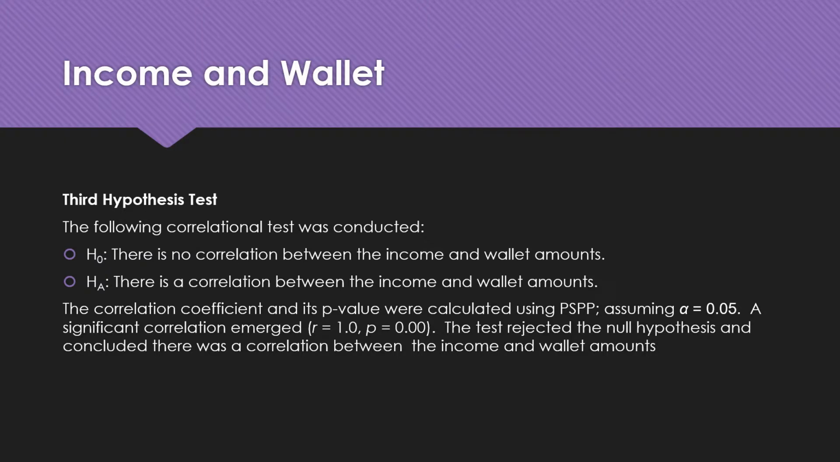Our third hypothesis test, the null hypothesis was that there is no correlation between the income and wallet amounts. Alternate hypothesis stated that there is a correlation between the income and wallet amounts. The coefficient equaling 1.0 and the p-value equaling 0 stated that the test rejected the null hypothesis and concluded that there was a correlation between the income and wallet amounts.